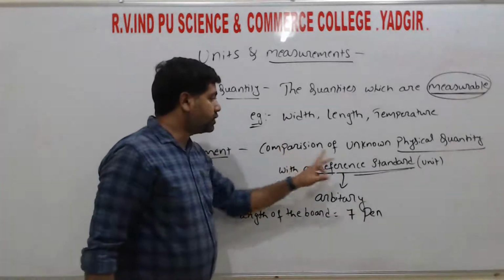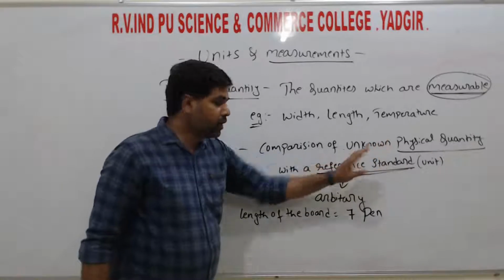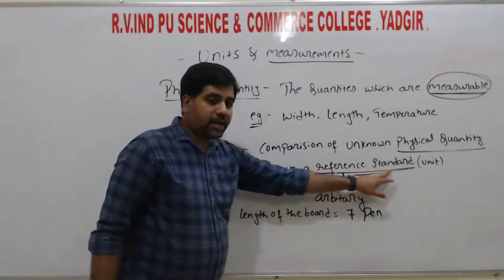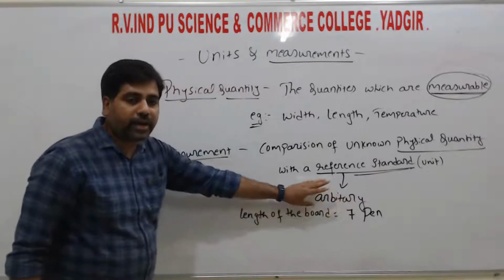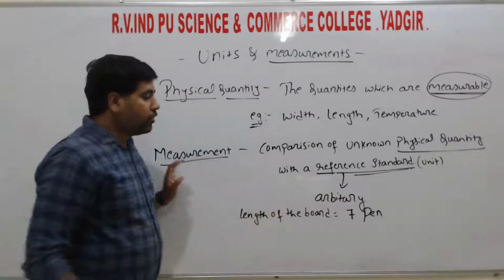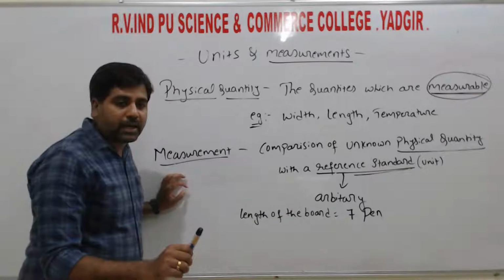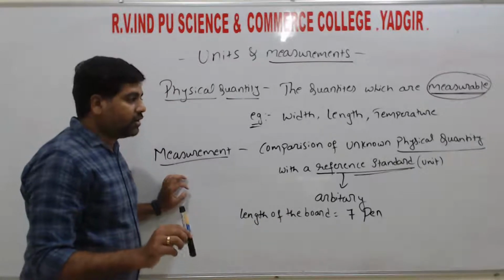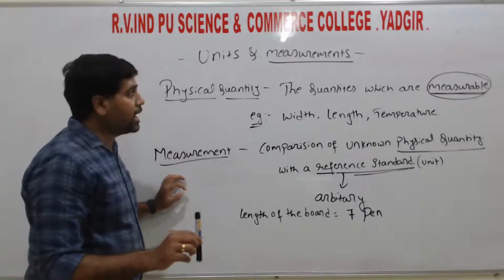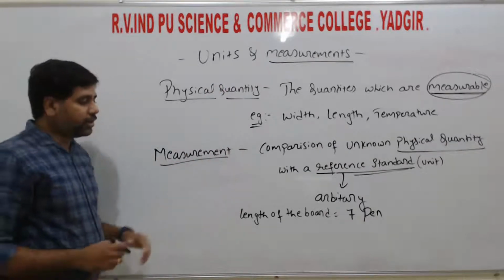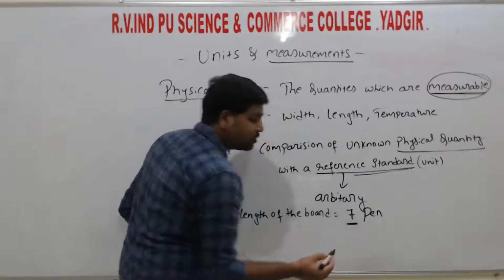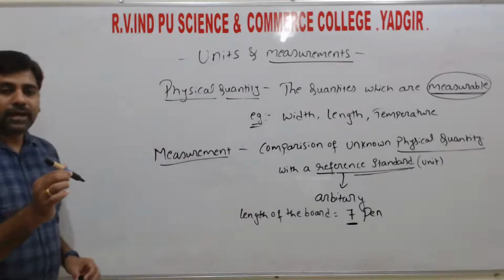So comparison of the unknown physical quantities with a reference standard. So here the reference is nothing but arbitrary, we can take any one, right? For example, here I am taking the pen as the reference standard. By using this reference standard, I measured the width of the board or the length of the board. It gives 7 times of this pen, right?